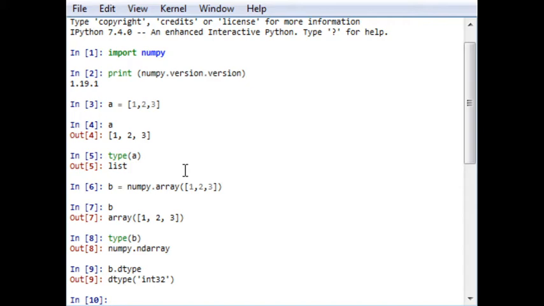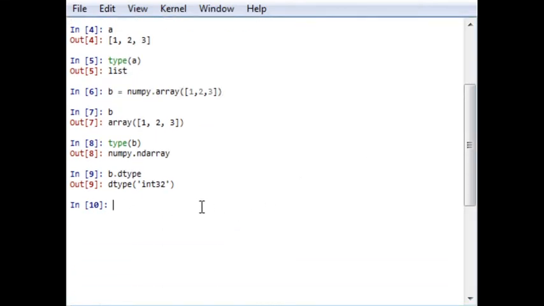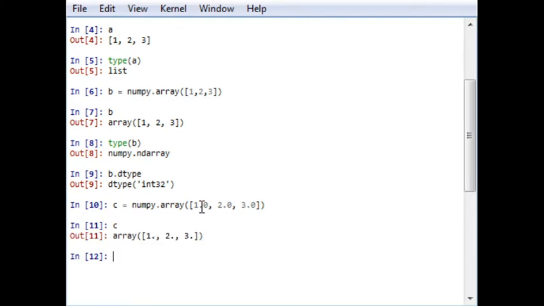Now let me write another statement. For example, I generate one more array called c, similar to b, but in float type. So here c is the array [1., 2., 3.]. And if I now write c.dtype, it will give me float64. So this example shows how lists and arrays in NumPy are created differently.